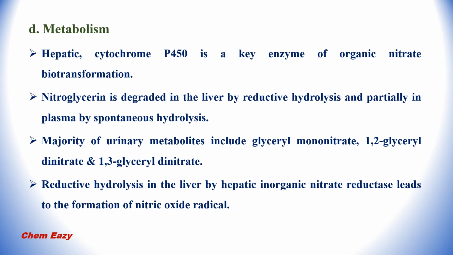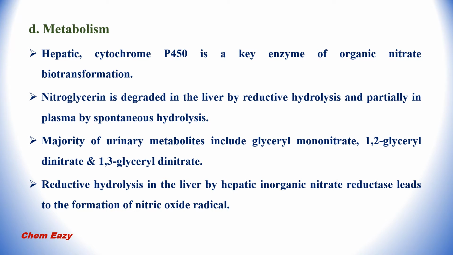Next one is metabolism of nitroglycerin. It undergoes hepatic metabolism. Cytochrome P450 is a key enzyme of organic nitrate biotransformation. Nitroglycerin is degraded in the liver by reductive hydrolysis reaction and partially in plasma by spontaneous hydrolysis. Majority of urinary metabolites of nitroglycerin include glyceryl mononitrate, 1,2 glyceryl dinitrate and 1,3 glyceryl dinitrate.